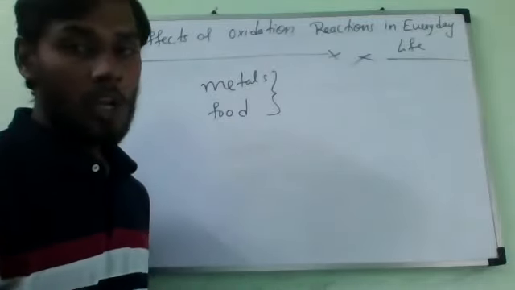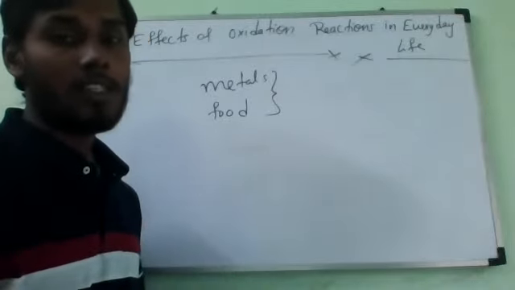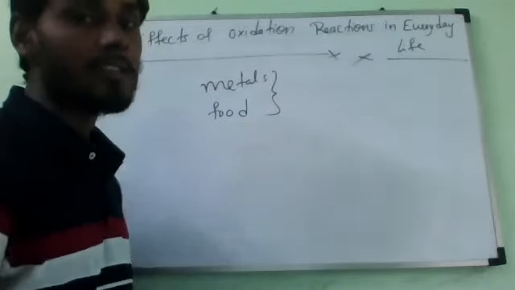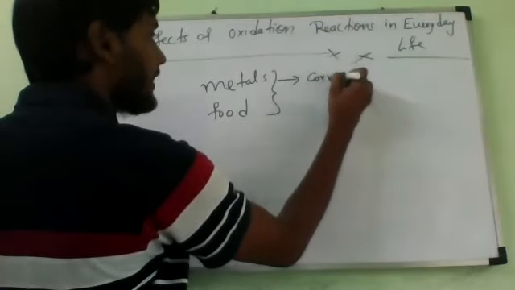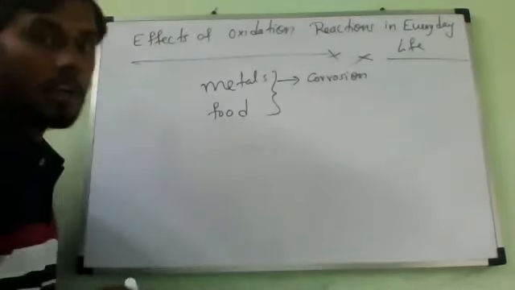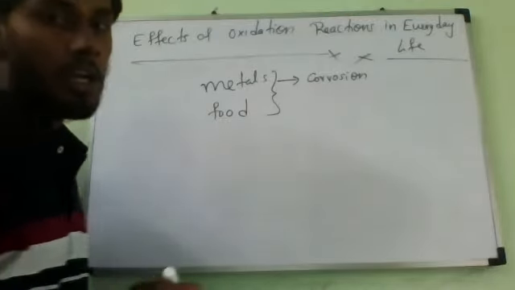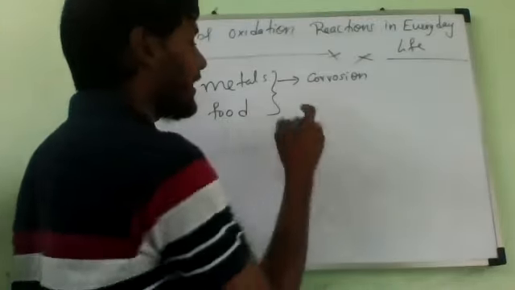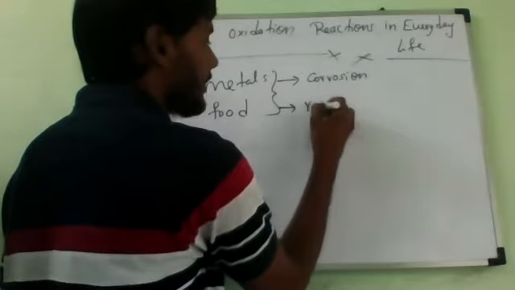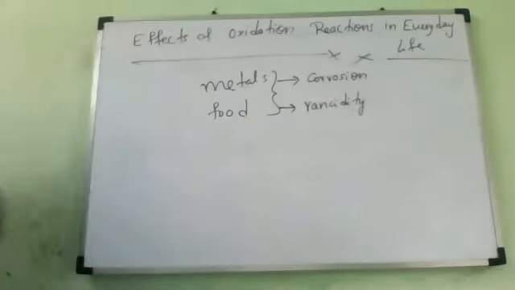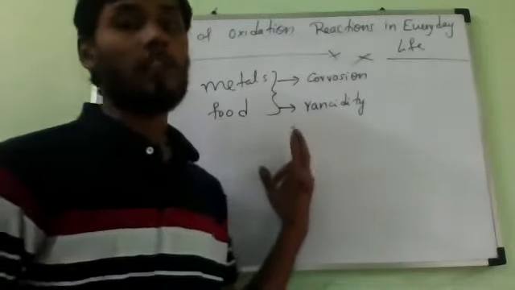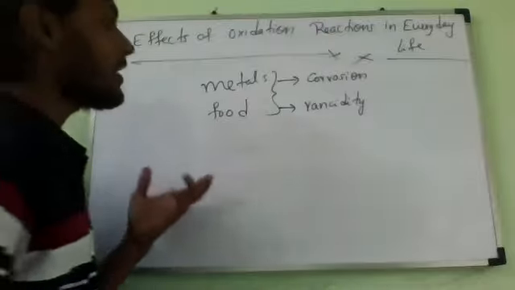The damaging effect of oxidation on metals is studied as corrosion, and on food it is studied as rancidity. So there are two common effects of oxidation reactions which we observe in our daily life.